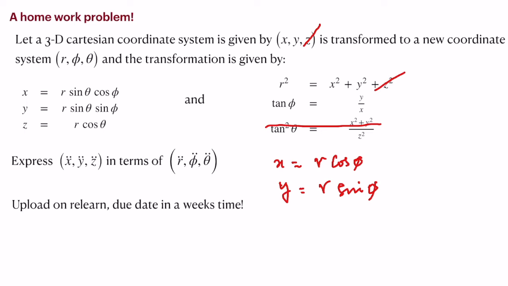Now express x double dot and y double dot in terms of r double dot and theta dot. This is a homework problem. You have one week. You upload it on VLearn, just to get some experience of how difficult it is to have a transformation done on a coordinate system, even a simple one such as polar coordinates.